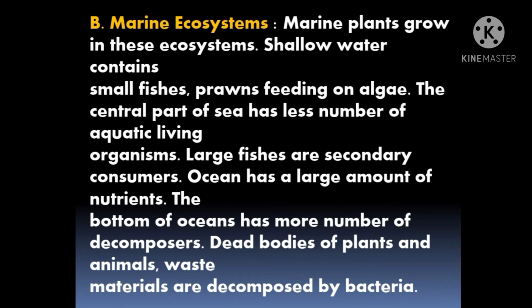So students, in the marine ecosystem, the food chain carries on, or the interaction between consumers and producers goes on. Small fishes or prawns feed on algae, then the consumers come. The consumers are large fishes, which eat small fishes. And when a large fish dies, what happens? The decomposers come to decay the body. So this is how the marine ecosystem goes on.